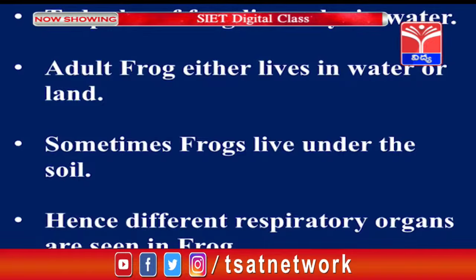So tadpoles of frog live only in water. Adult frog lives in water or land. Sometimes frogs live under the soil also. So that is why different types of respiratory organs are present in the frog.